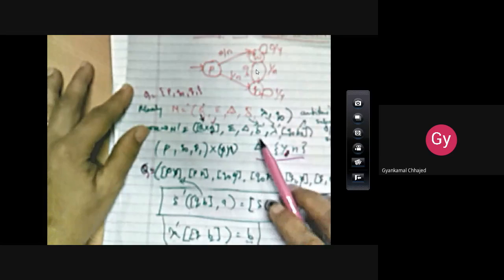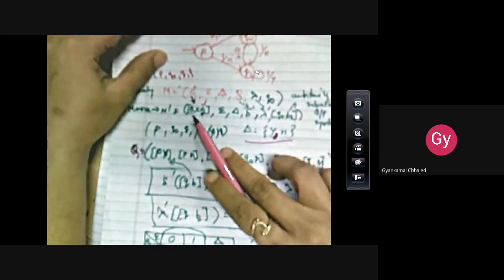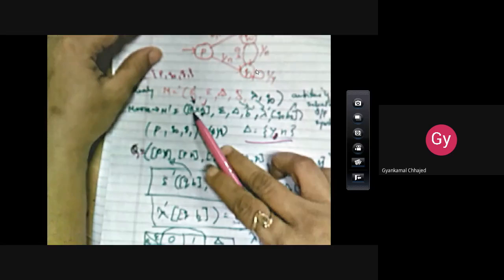Next, we have to find out these three parameters. So first is delta dash. Now what is the formula to find out delta dash? Since in our delta dash, our states are a combination of the state and the output symbol, it is necessary you consider this combination.